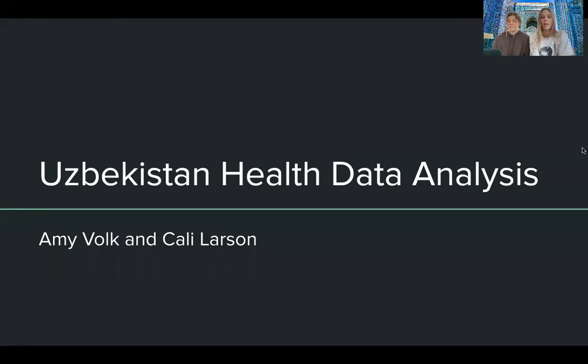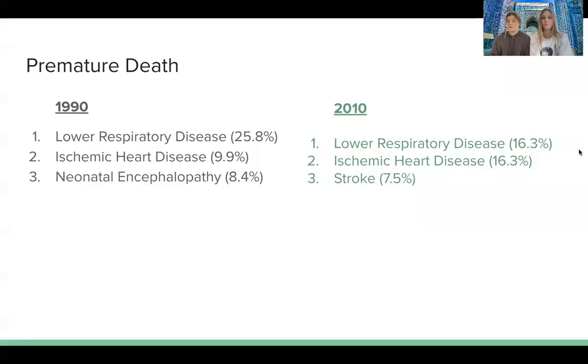Okay, so for our data health analysis, we chose to look at Uzbekistan. First, we decided to look into the causes of premature death, and we broke those categories into 1990 and 2010 just to compare the data. In 1990, we found that lower respiratory diseases were the leading cause of premature death, followed by ischemic heart disease, as well as neonatal encephalopathy, compared to 2010, where lower respiratory diseases were also the most prevalent cause of premature death, followed by ischemic heart disease and stroke.